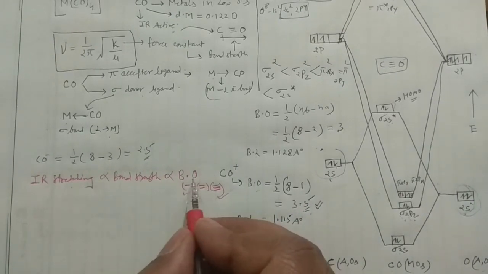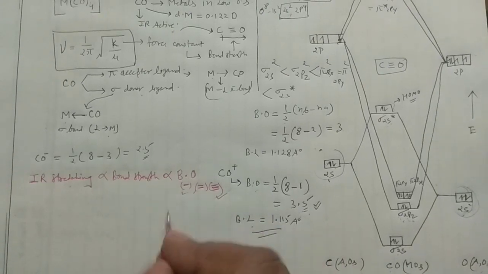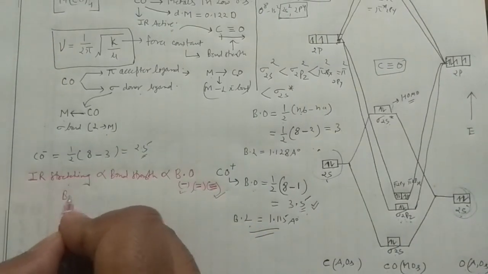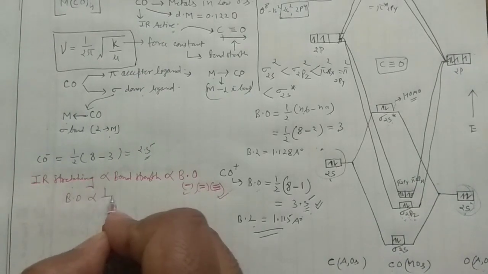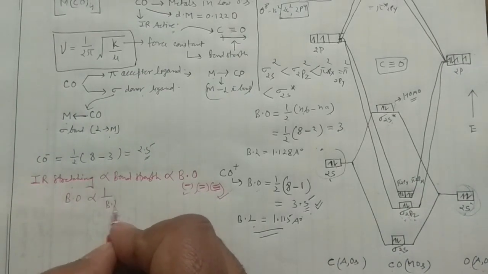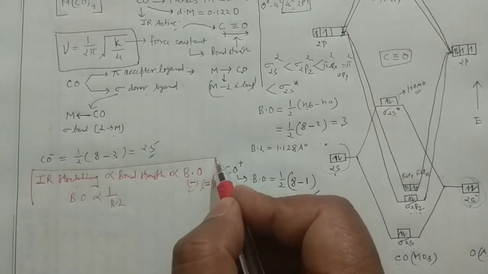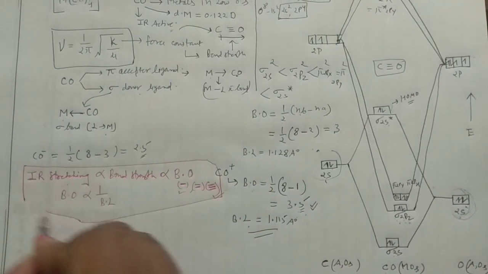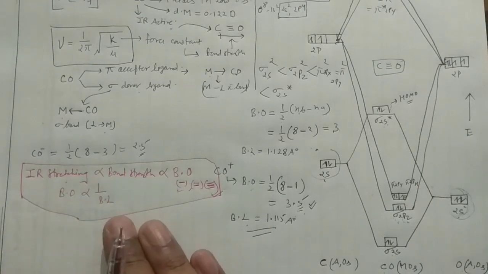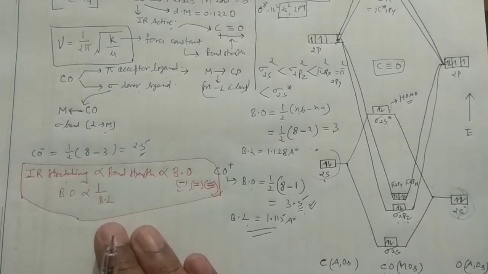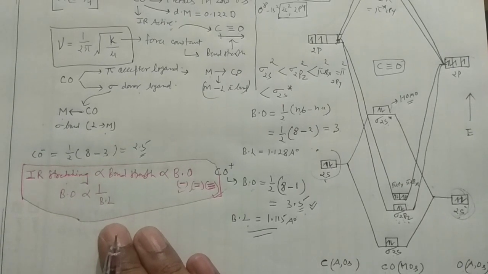So bond strength is directly proportional to the bond order, and you have already seen that bond order is inversely proportional to bond length. Keep this in mind, because they may ask the question in any form. This is something very, very important which you should always keep in mind while solving problems.